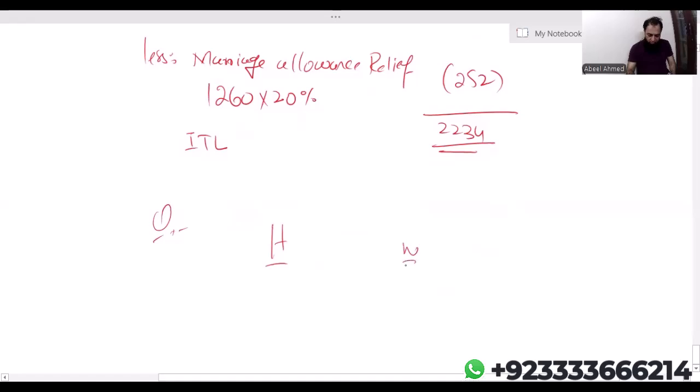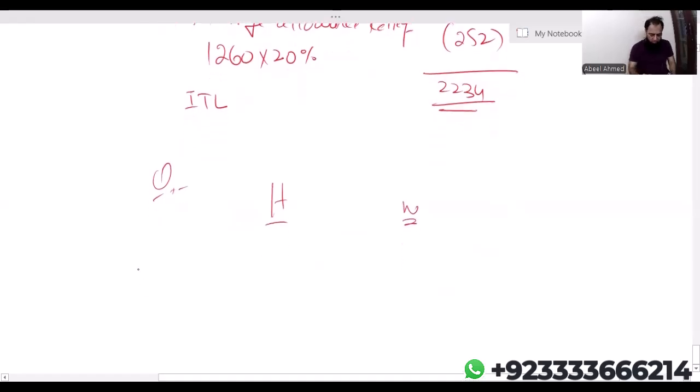For example, husband, wife, assuming this time employment income. Let's assume the wife is having employment income of 12,000. The husband is having employment income of 30,000. Of course, both are basic rate taxpayers.